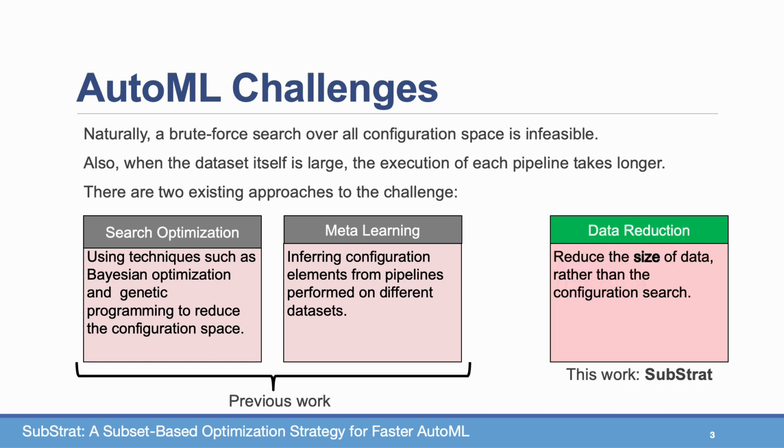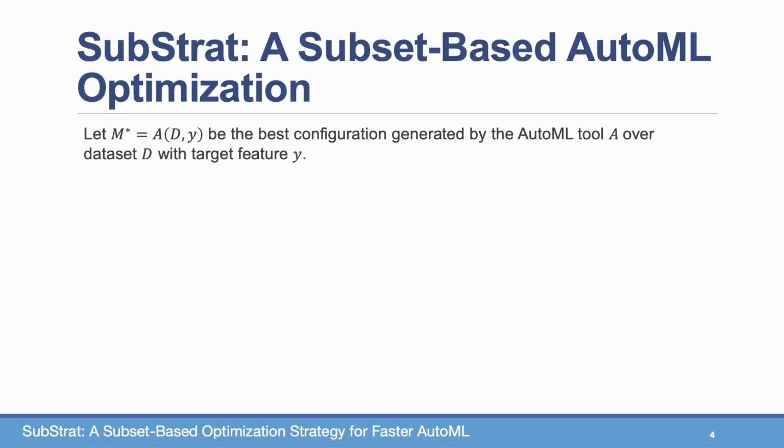But different from these two types of solution, Substrat focuses on the size of the data rather than on reducing the configuration space. So we look at AutoML as a data reduction problem. The idea behind Substrat is fairly simple.